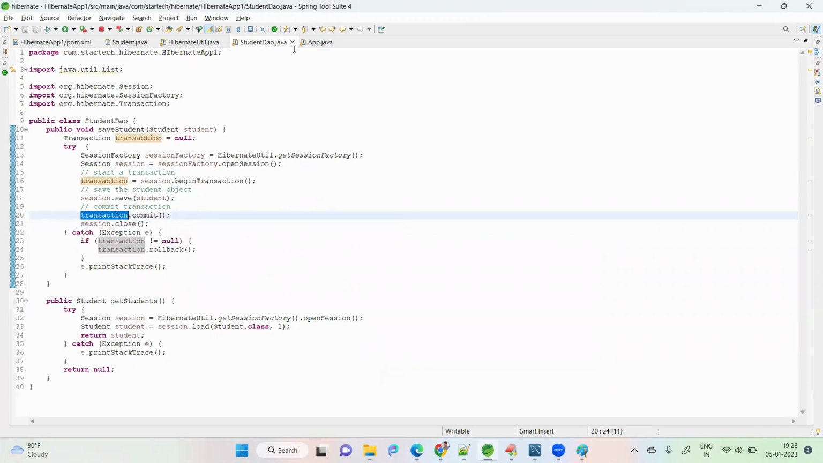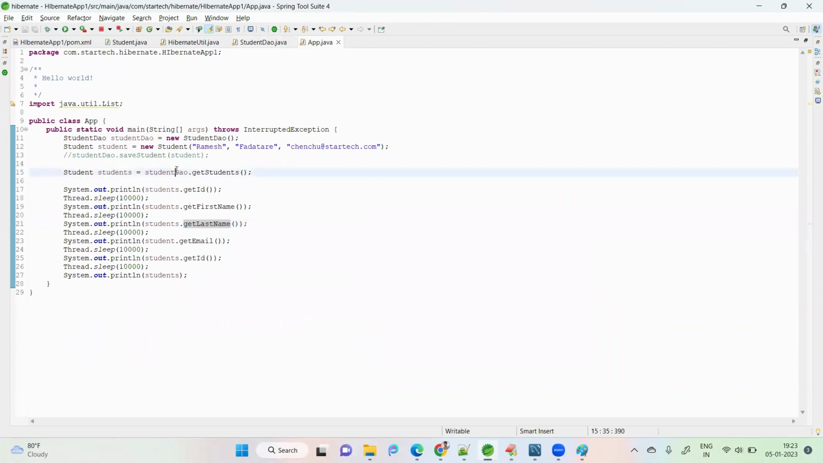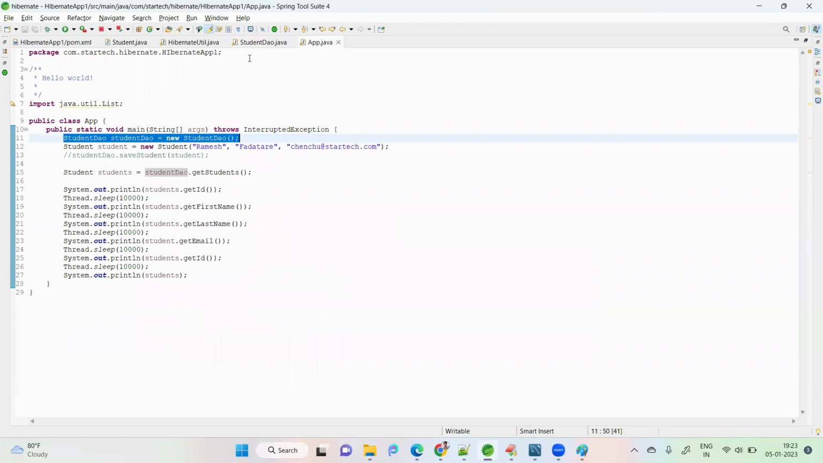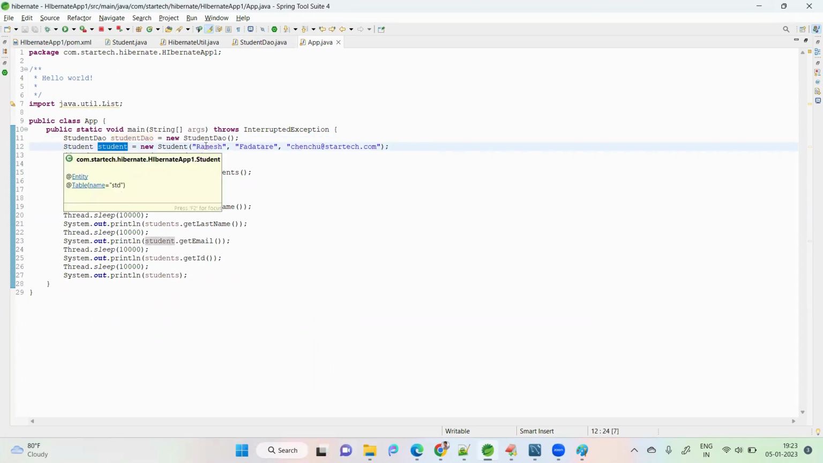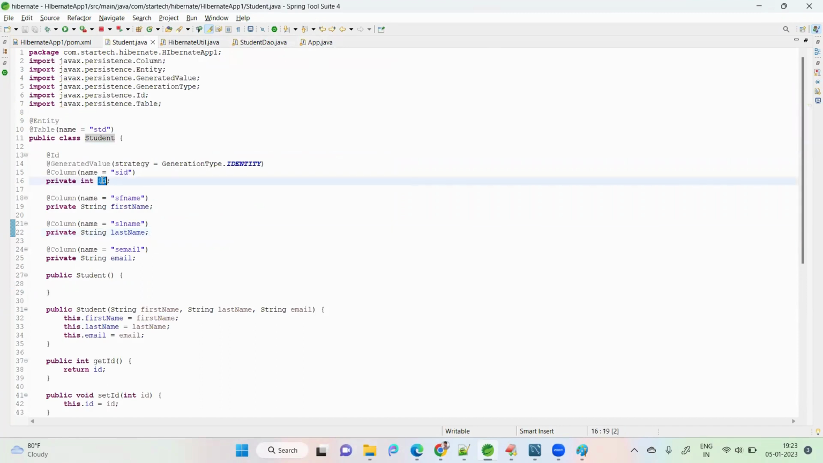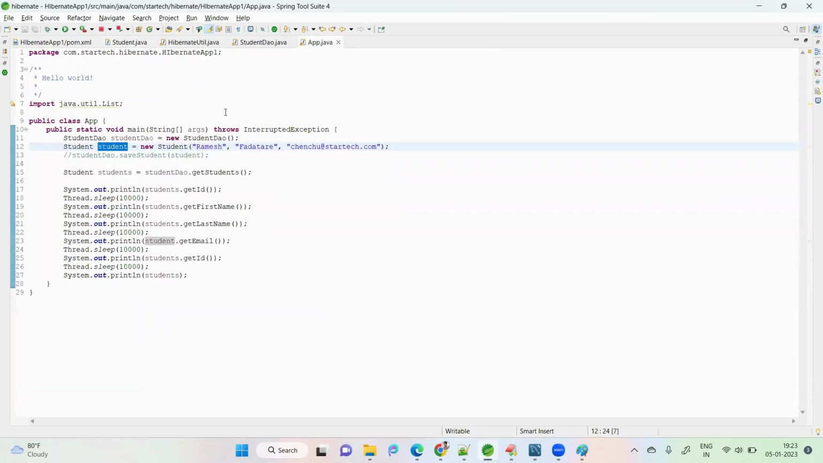Okay, so we'll go to the client. In the client, first I'm creating the student DAO. This is the class we are creating here in Hibernate. If you use Spring, we can inject it directly by the Spring IoC container using Autowired. Then I'm creating the student object and putting data in it: ID, first name, last name, and email. But see what data I'm putting. I'm not setting the ID. Only first name, last name, and email.